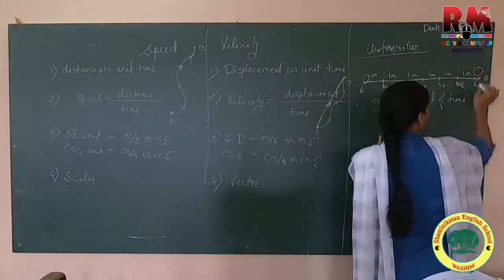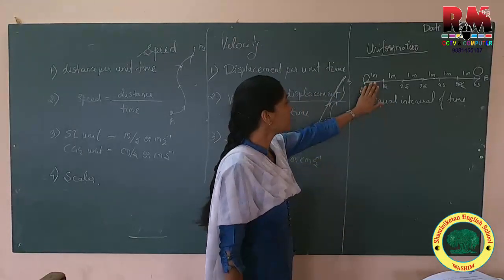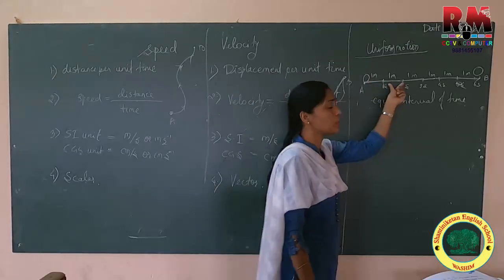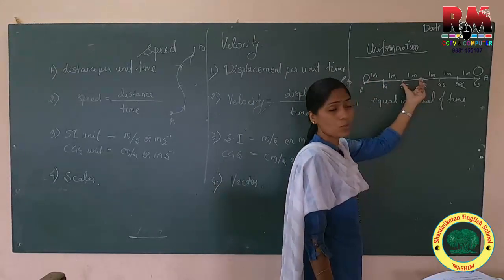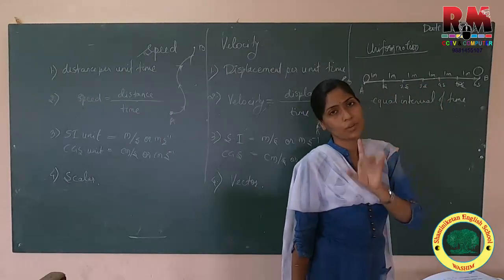or 2 meters also. No matter about it. It can be 2 meters also. Suppose after every 1 second, the interval is 1 second: 2 minus 1, 1 second; 3 minus 2, 1 second; 4 minus 3, 1 second. So this interval is of 1 second.